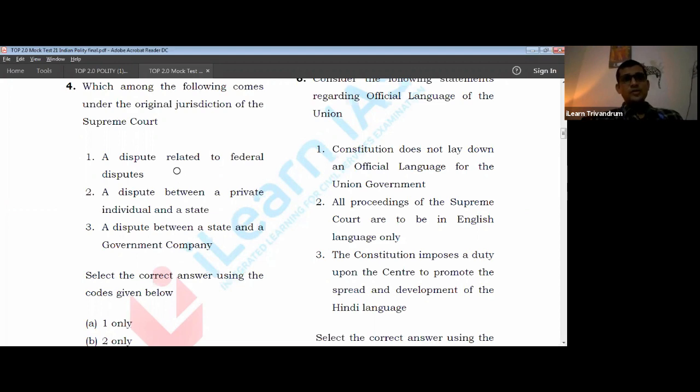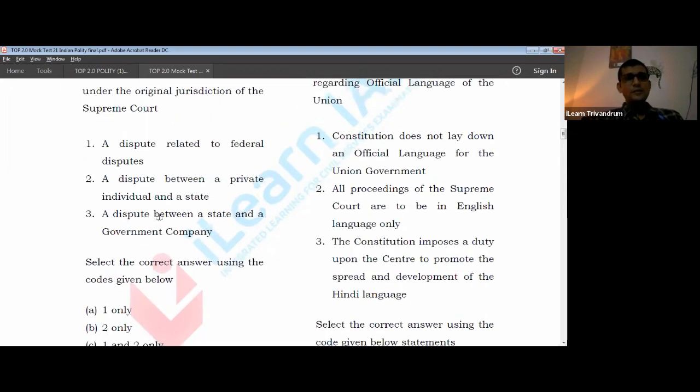Okay, original jurisdiction, a dispute related to the federal disputes. Let us keep that there. A dispute between private individual and the state. Do you think a private individual, like you and me, and a state, comes under the original jurisdiction of the Supreme Court? No. A private individual can go against the state only through a writ, right? And writ is a separate jurisdiction in itself. So that is not the answer. Two can be eliminated.